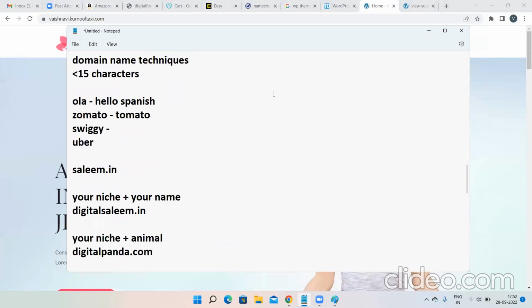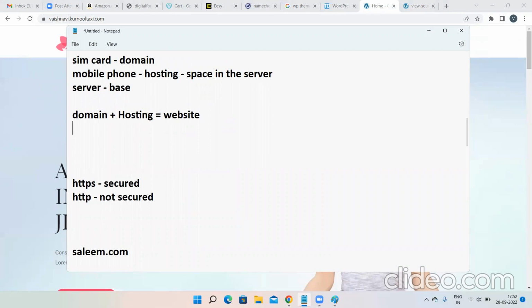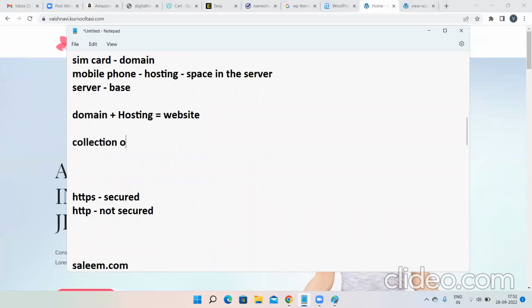Done. Now, because we have a little bit of time, let us learn how to create a subdomain. Domain is nothing but the name of the website. And hosting is nothing but space in the server. And domain plus hosting is known as a website. And a website is also known as a collection of files. When all the pages, all the products, all the posts are included, it's known as files. So a collection of files is known as a website.